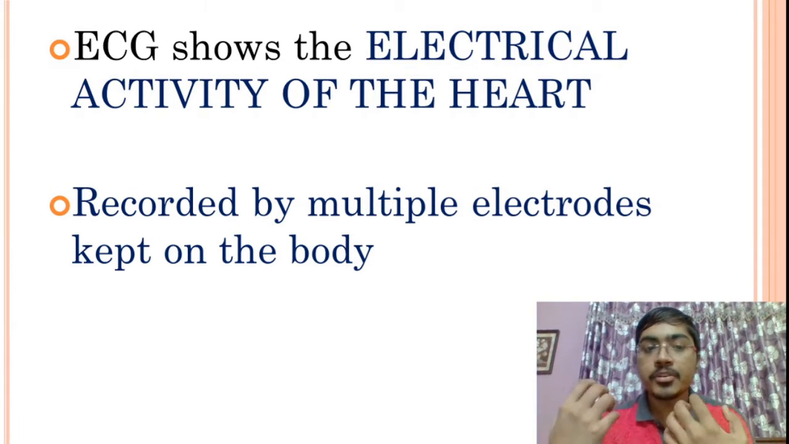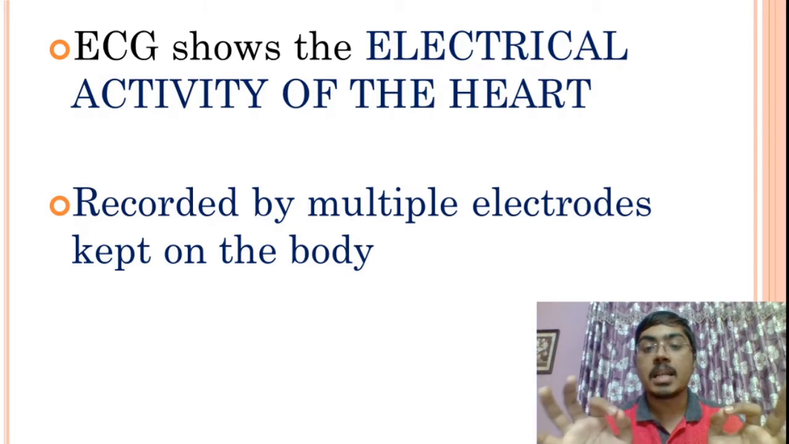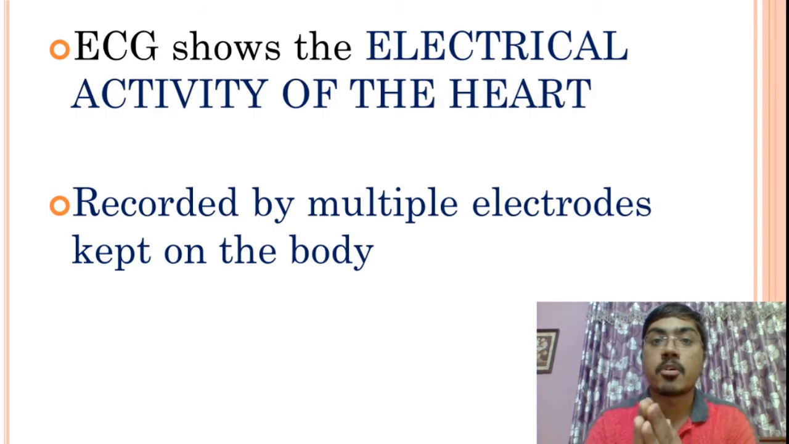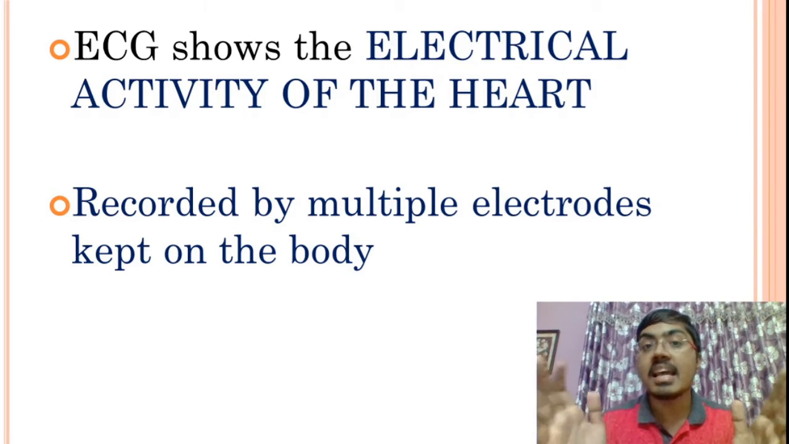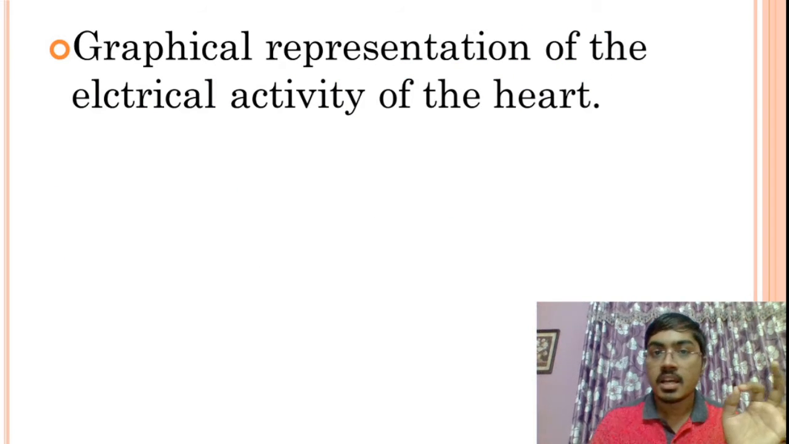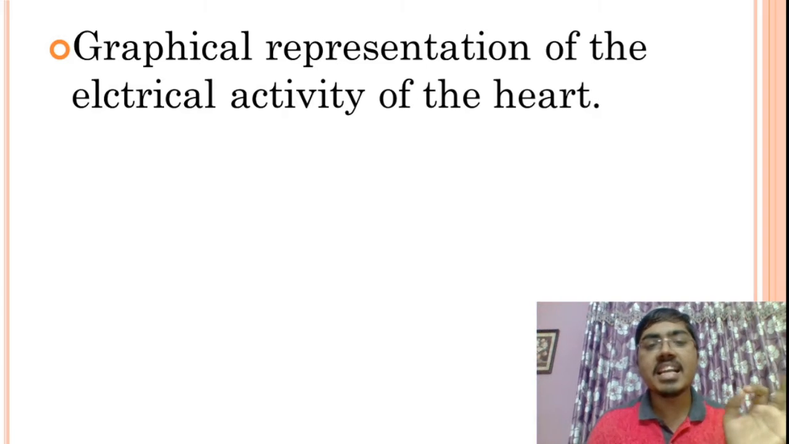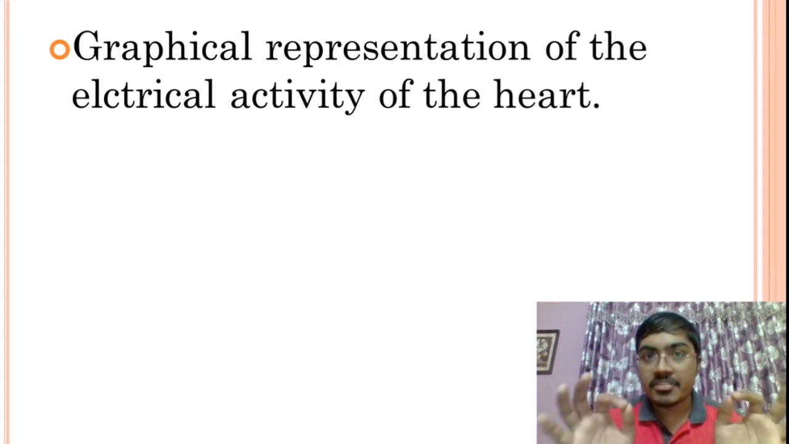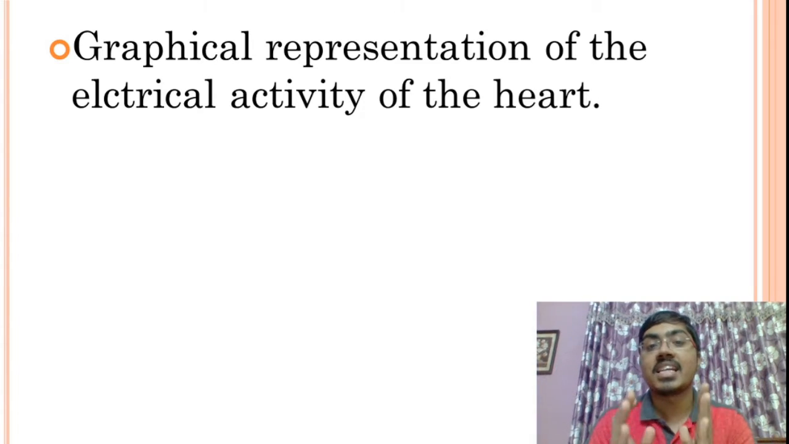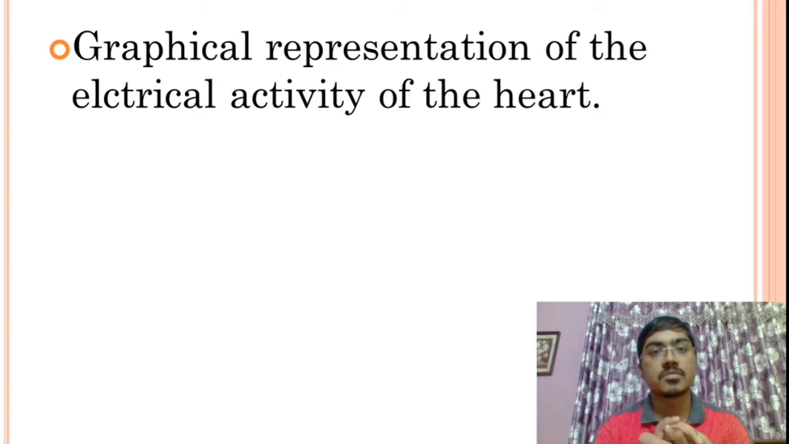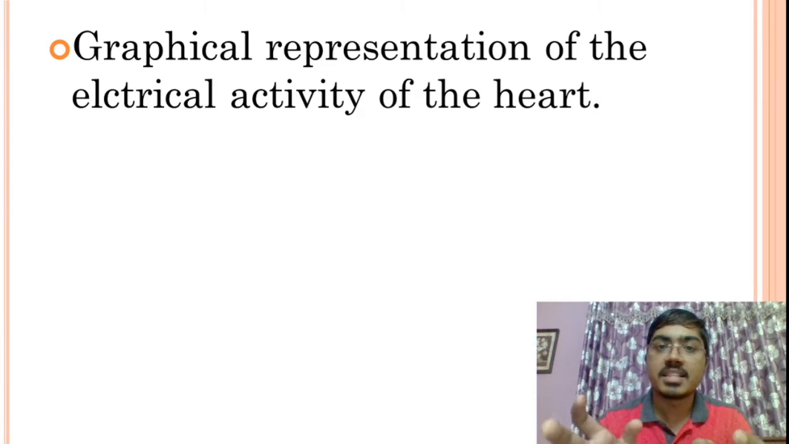So ECG shows the electrical activity of the heart. And how are you going to record it? It is recorded with the help of multiple electrodes kept on the body. This is the definition given for ECG in the NCERT textbook. It is the graphical representation of the electrical activity of the heart. Heart has electrical activity. Current is flowing inside the heart through the conducting system of the heart, and you are representing it as a graph.